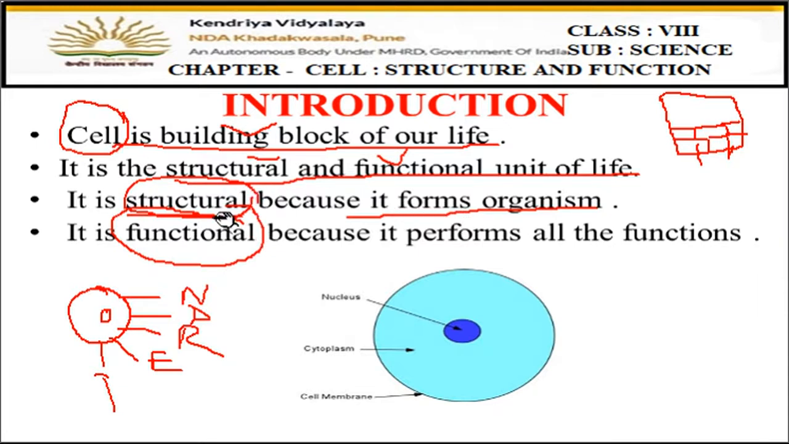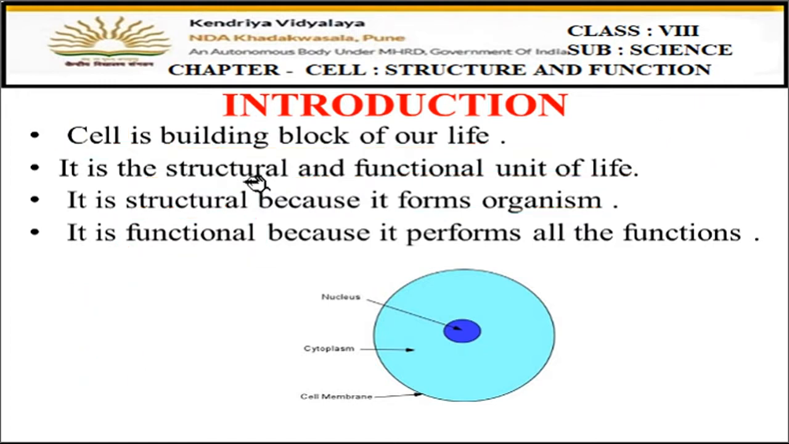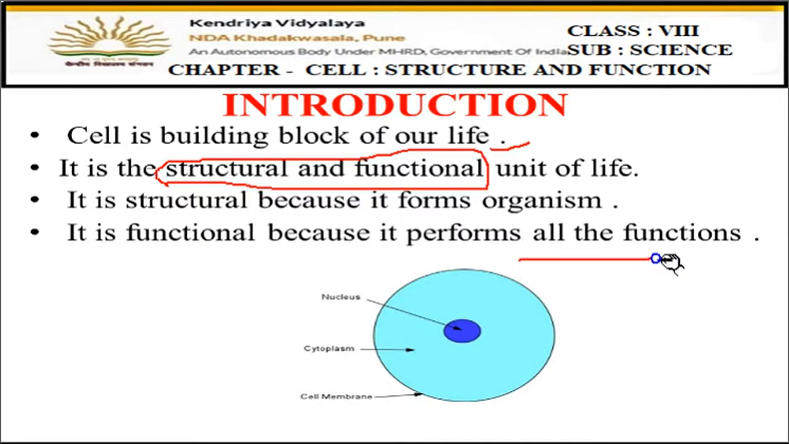Okay, so when both the processes combine together, we say that the cell is the structural and functional unit of life. Fine. This reason you must know. Why structural? Because it makes the complete body. Why functional? Because it performs all the functions.